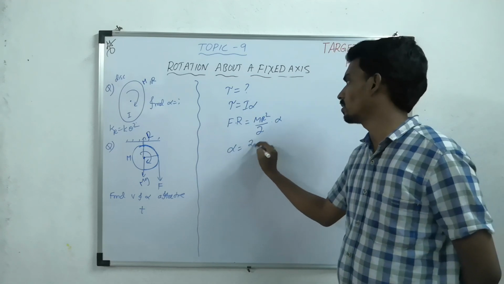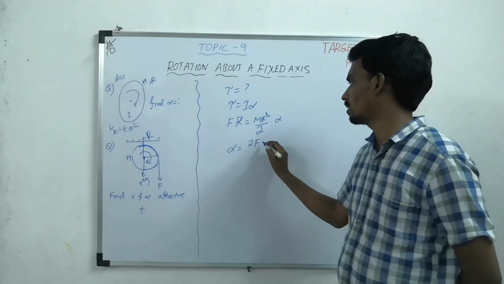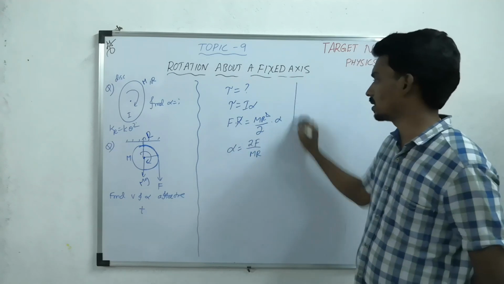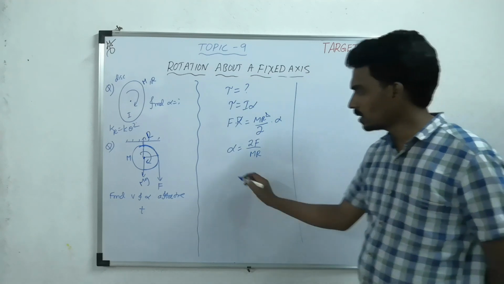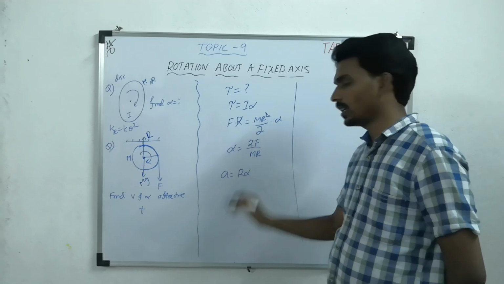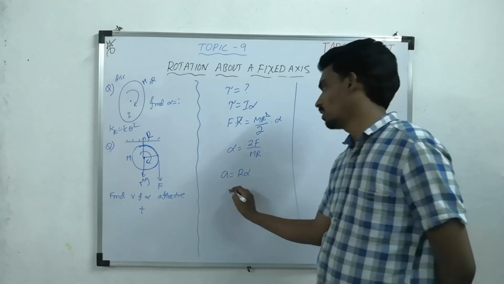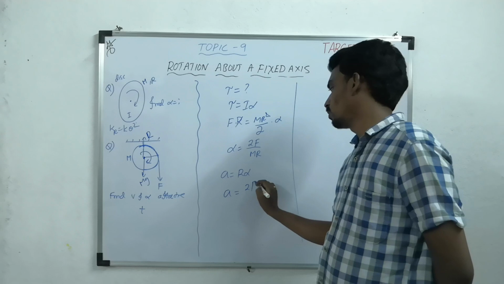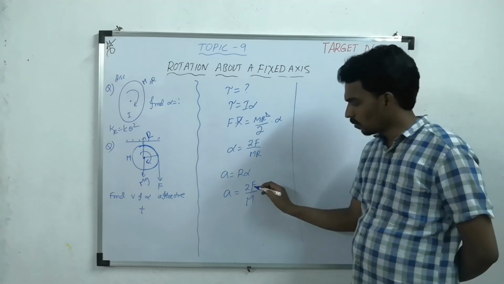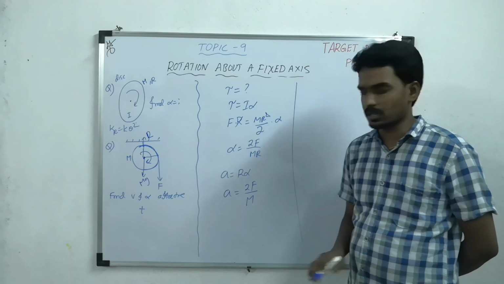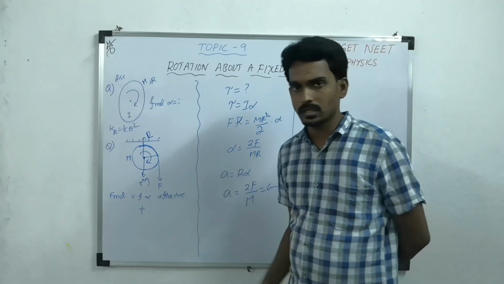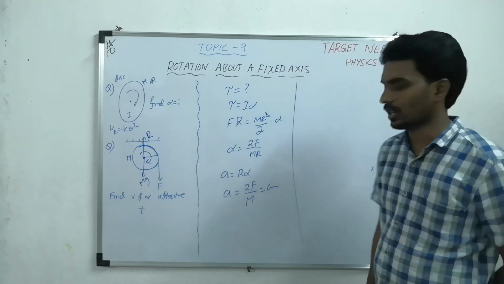So alpha is 2F, R cancels, 2F by mR. This is the alpha. Now what is the relation between linear acceleration and angular acceleration? a equal to R alpha. So a equal to 2F by m. This is the linear acceleration. Force is constant, mass is constant, so acceleration is also constant.